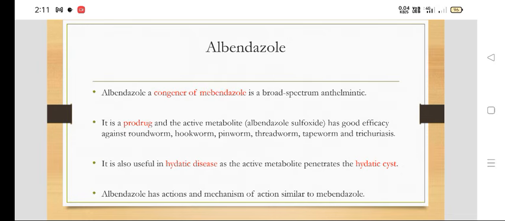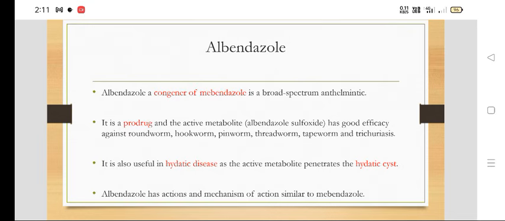It has a good efficacy against roundworm, hookworm, pinworm, threadworm, tapeworm, trichuriasis. Albendazole is also useful in hydatid disease. Why is it useful in hydatid disease? Because the active metabolite of albendazole can penetrate the hydatid cyst.